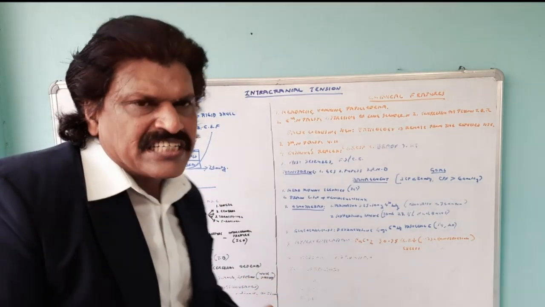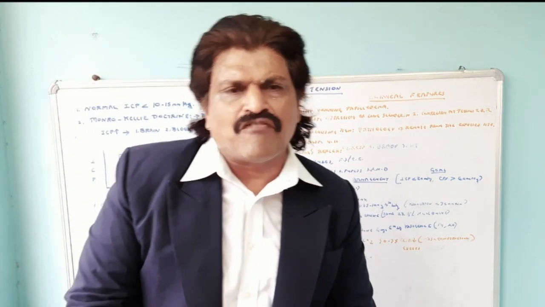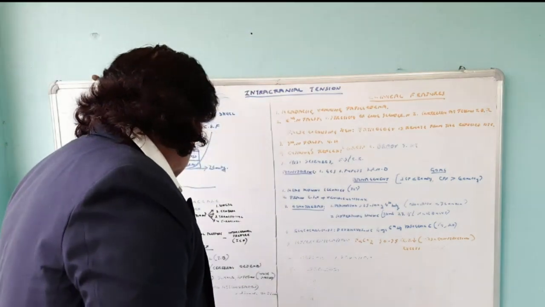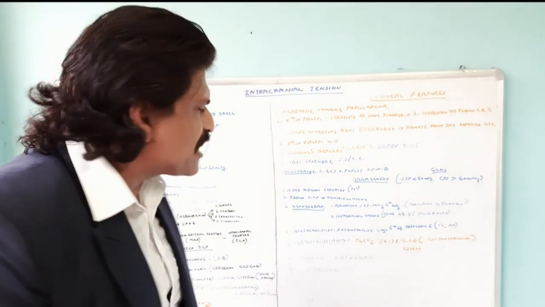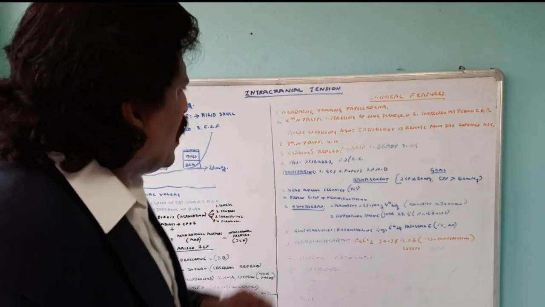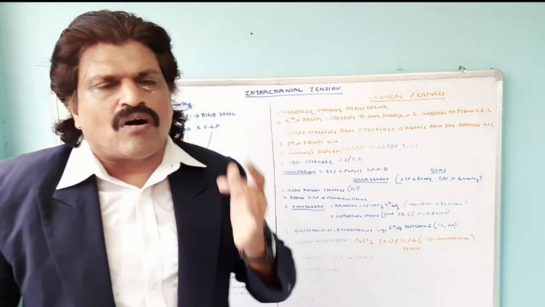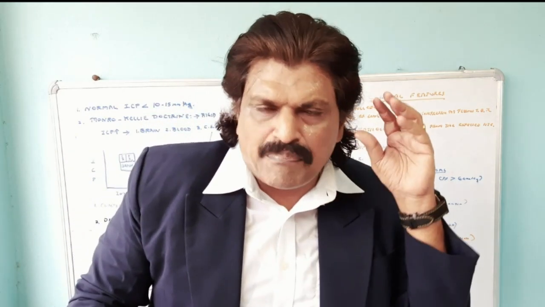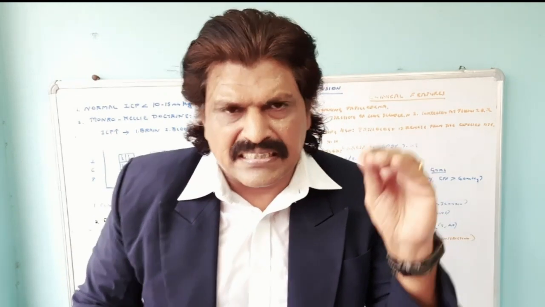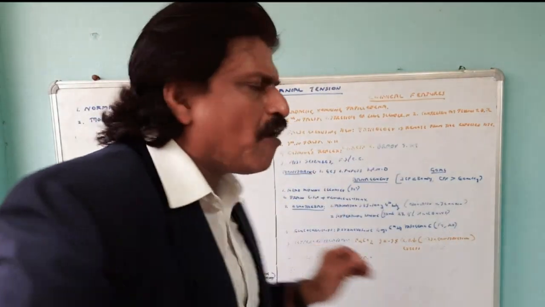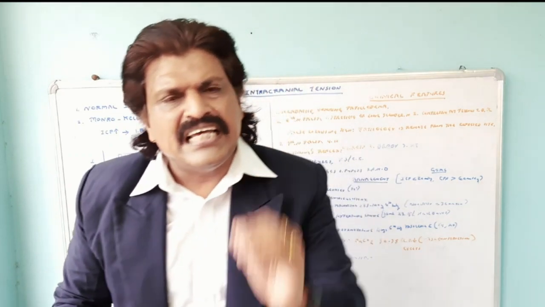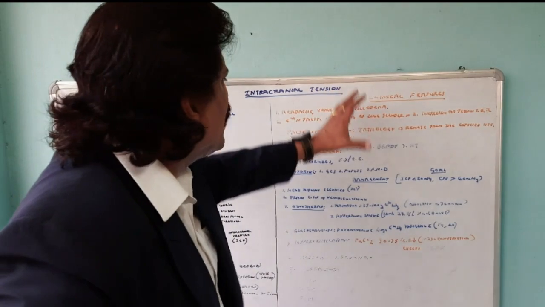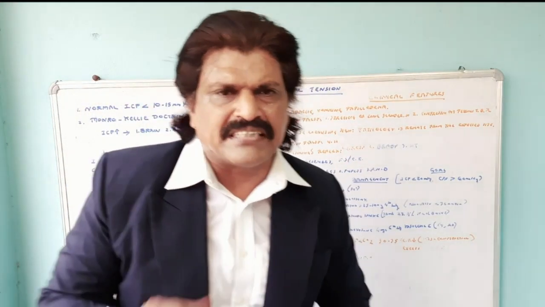One, mass lesions. Second, injury to the brain in the form of cerebral edema. Third, obstructive hydrocephalus. Fourth, disturbances or obstruction of the venous sinuses like cortical vein thrombosis. Right. Now, having understood the causes of raised intracranial pressure, the Monro-Kellie hypothesis, which says the pressure is dependent upon the brain, blood and CSF, and having understood the formula, that is the cerebral perfusion pressure is equal to mean arterial pressure minus intracranial pressure. Now let's go to the clinical features of the raised intracranial pressure.